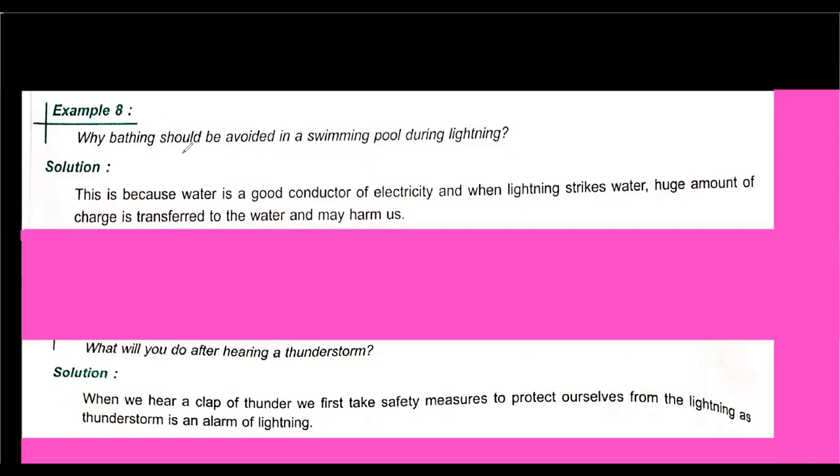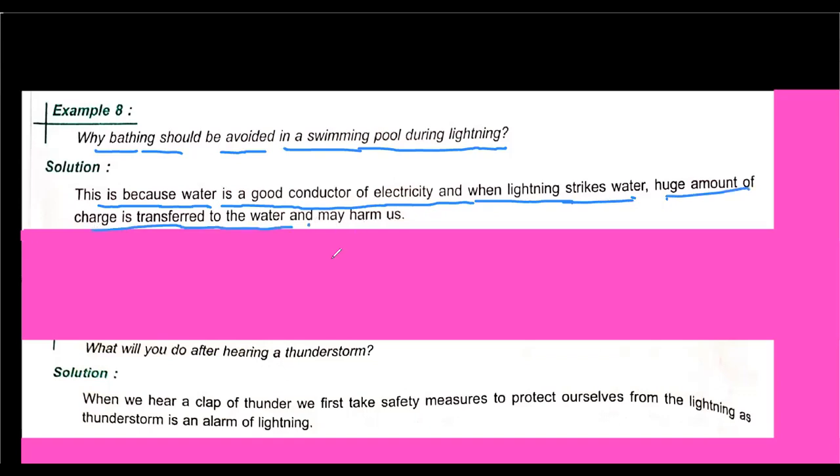Why should bathing in a swimming pool be avoided during lightning, right? So its solution is: this is because water is a good conductor of electricity, and when lightning strikes water, a huge amount of charge is transferred to the water and may harm us. So that's why swimming pools should be avoided during lightning.